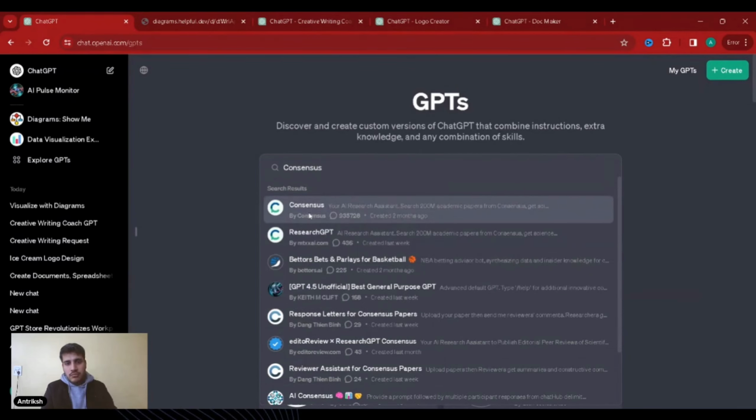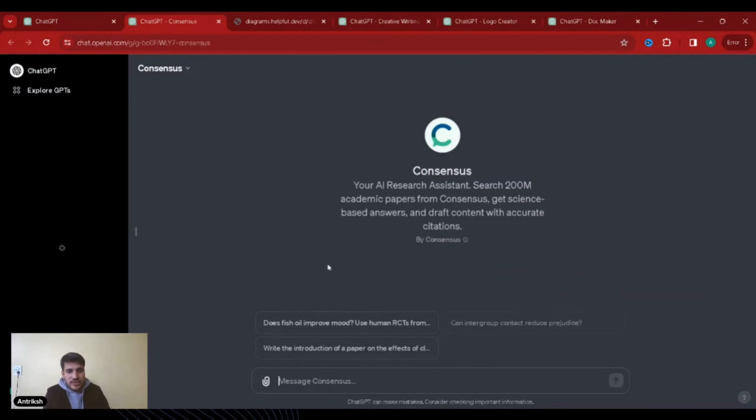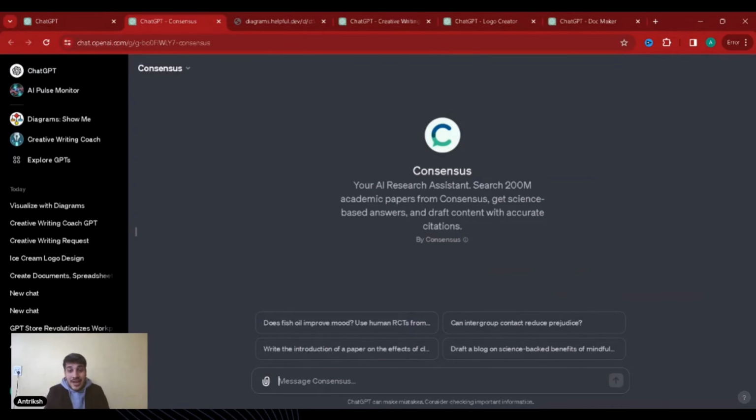Yeah, there you go. So what it essentially does is, it actually has great depth of knowledge. It has a lot of outreach. It has access to 200 million academic papers from Consensus. It's stuff that even GPT doesn't have in their store. GPT doesn't have access to 200 million academic papers. It is under the guidance of Consensus. So GPT can't really use it, but the Consensus GPT can help you access them.